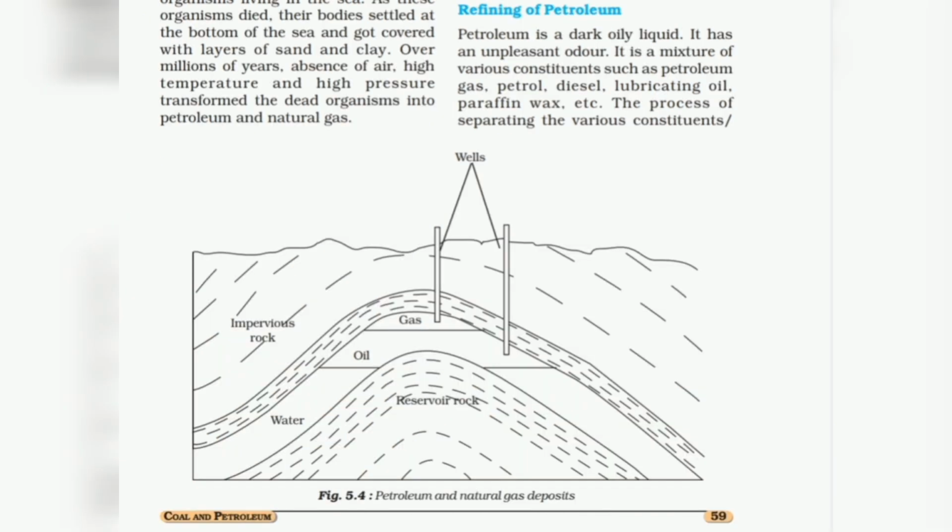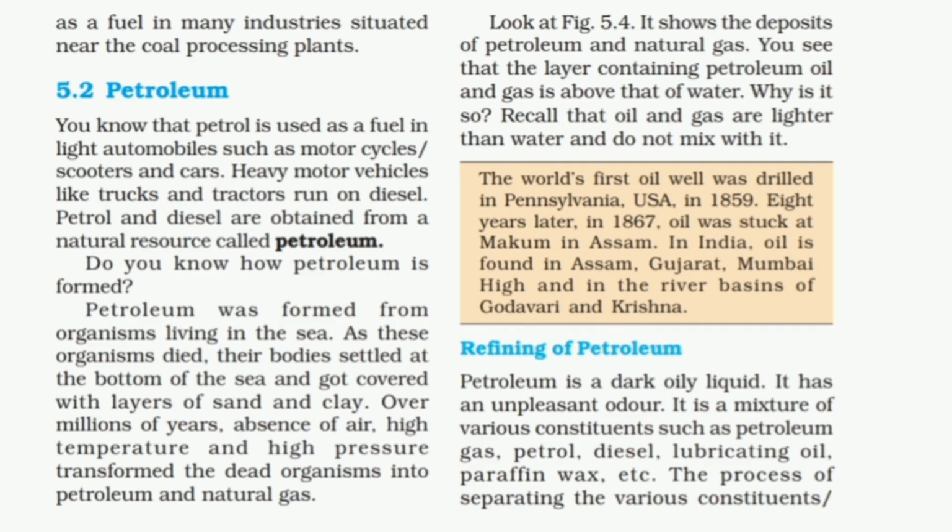So, look at figure 5.4. This is the given figure, which shows petroleum and natural gas deposits. So you see that the layer containing petroleum, oil and gas is above that of water. Why is it so? Recall that oil and gas are lighter than water and do not mix with it. Let's first read the yellow box.